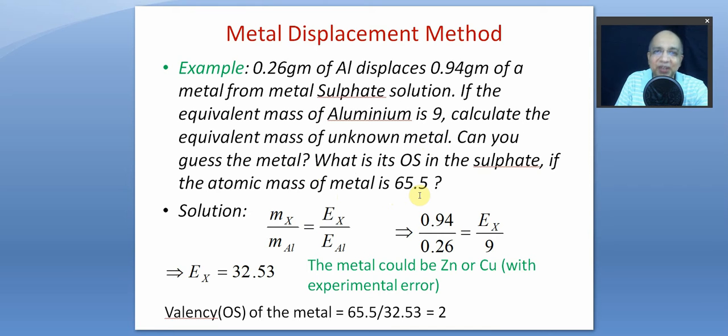But let us try to find it from the experimental data. Now if the mass of aluminium is say MAl, the mass of the unknown metal that is displaced has been found gravimetrically by weighing, by completely drying the precipitate and taking the weight, again drying till a constant mass is obtained.